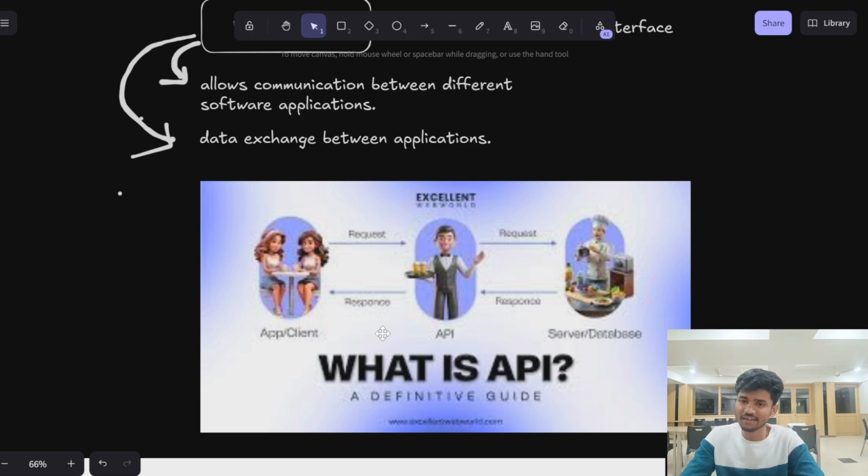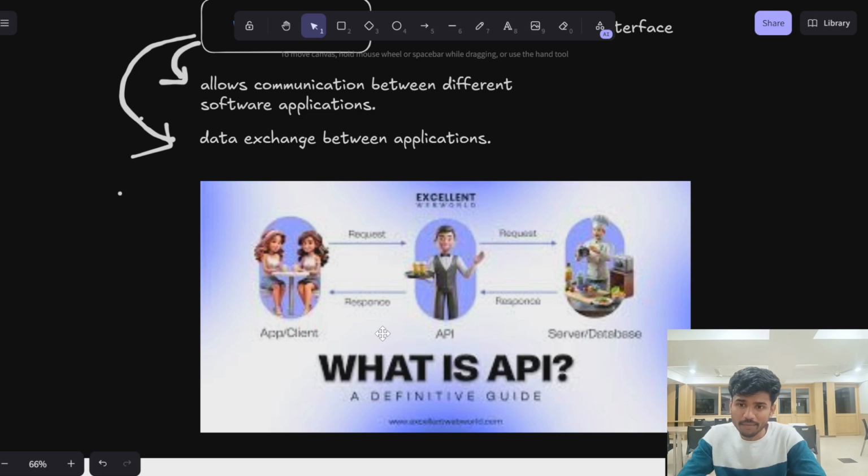Similarly, on any website, if you want to get some kind of data, we send a request to the server to get that particular data, and the server responds to that request and gives the response. In simple terms, this is why we use an API. Suppose you are building a website and you want some data, and you store that data on your own website, in your own folder.